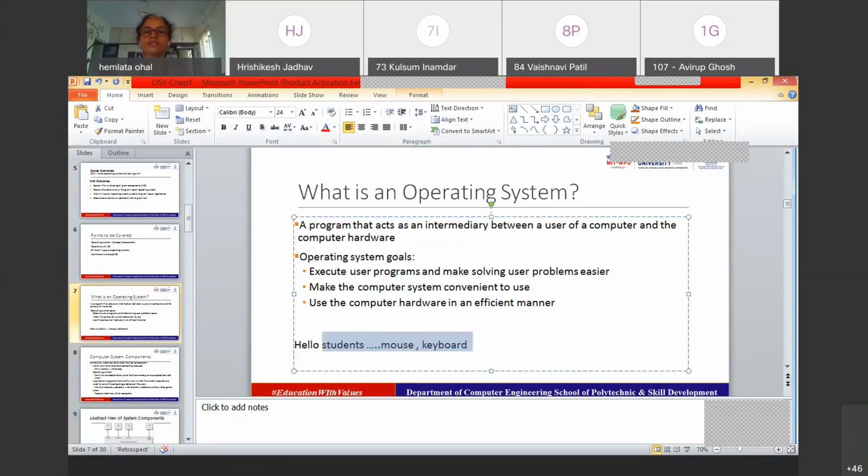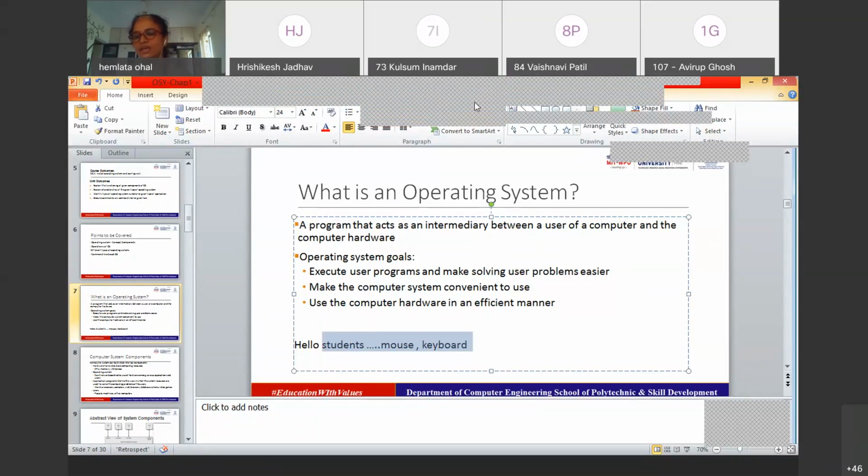Are you clear with this? This graphical user interface and IO devices are the best example we could explain. These are the functions done by the operating system. With the help of that, we could say, yes, it is a job of the operating system, and we don't care on a regular basis that this is the operating system, right?